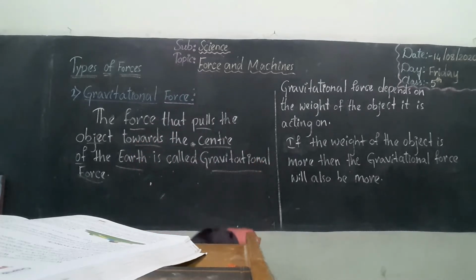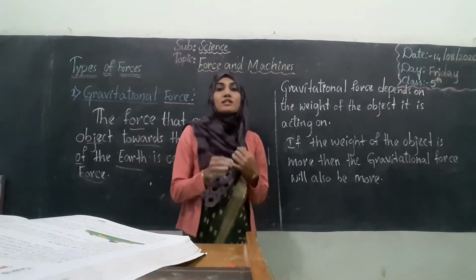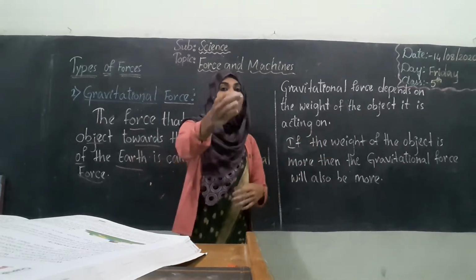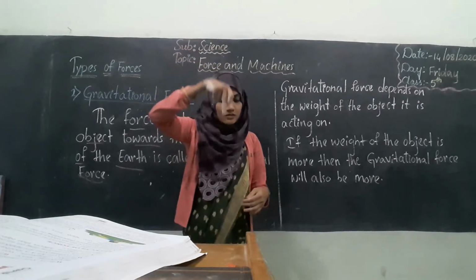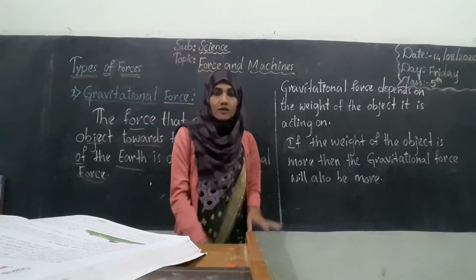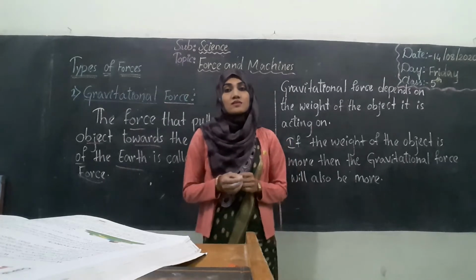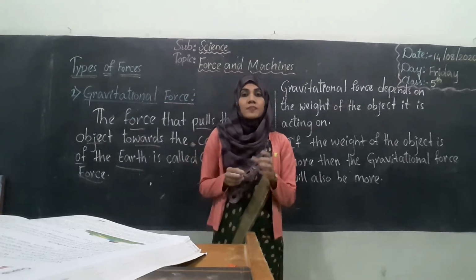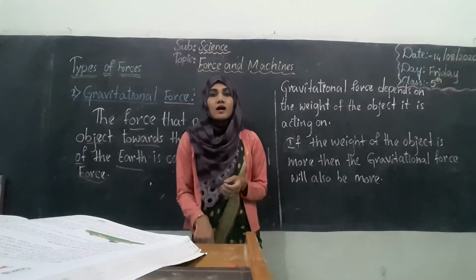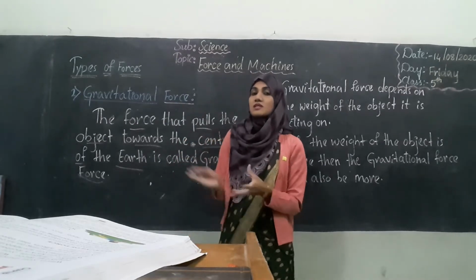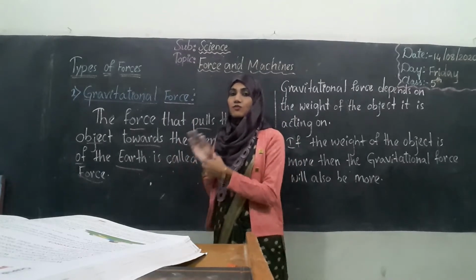Why doesn't it move towards the left or right, or forward or backward? It just goes straight back and falls on the ground. Why is it? It is because of the force present in our ground, that is the earth, okay. That force is nothing but the gravitational force.